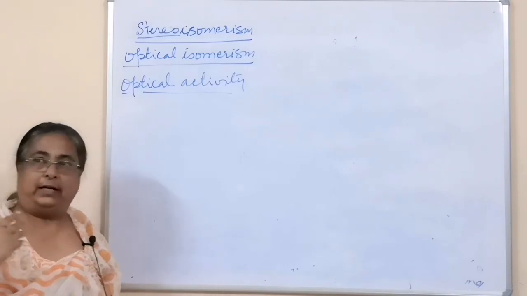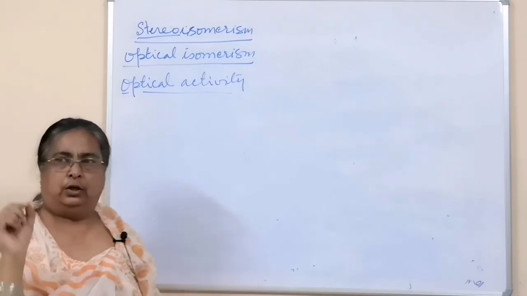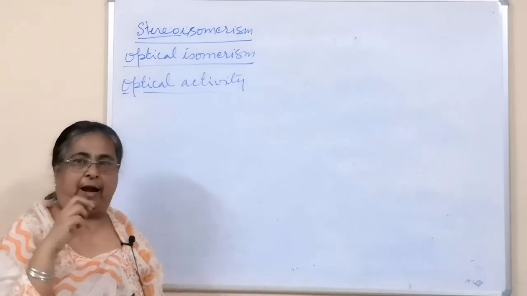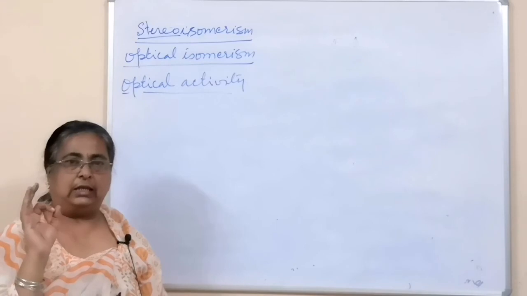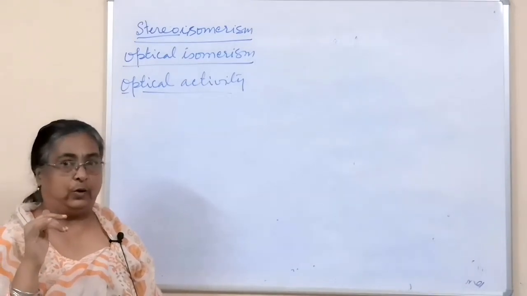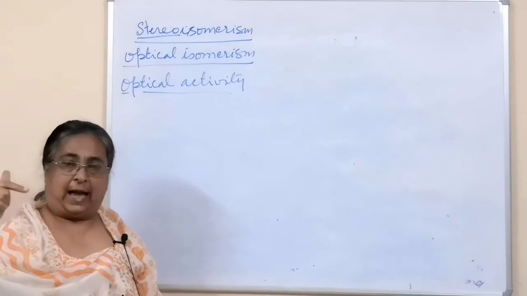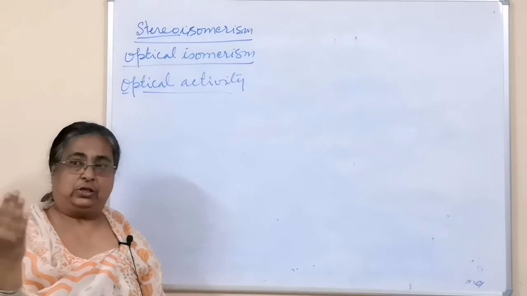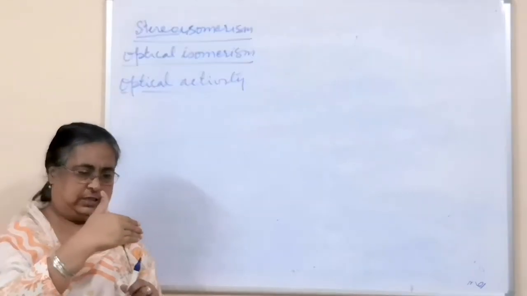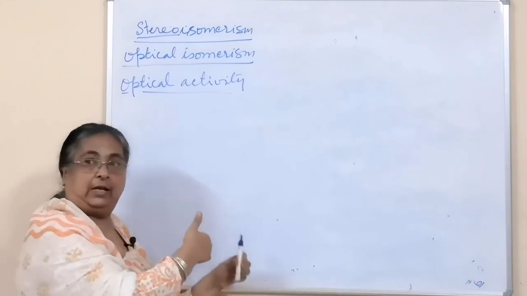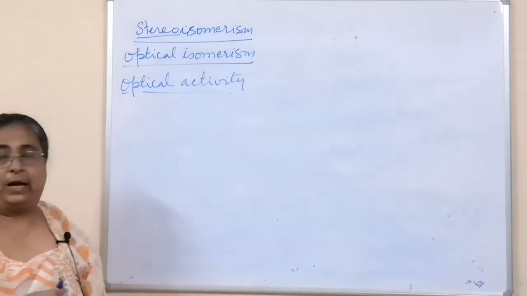If you have seen light coming into your room through a very minute pore, and you observe that beam of light, you will see that the dust particles are vibrating perpendicular to the direction of propagation of the light.